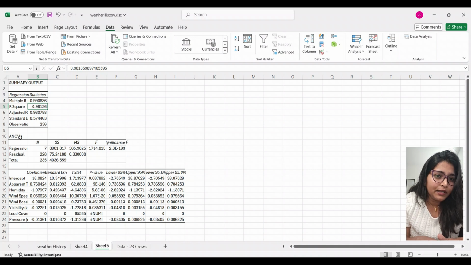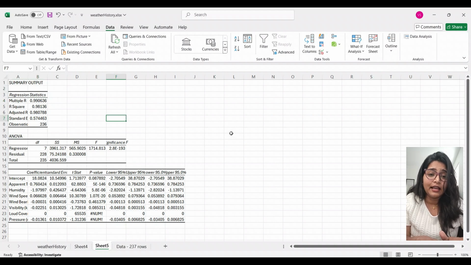Next, we'll see the multiple R value, which is 0.99. This number shows a strong positive correlation between our independent variables and the dependent variable, temperature. A higher R square and multiple R usually indicate a more reliable model. So, in marketing, a high R square could mean that factors like ad spend and customer engagement are strong predictors for the sales, making the model useful for strategic planning.